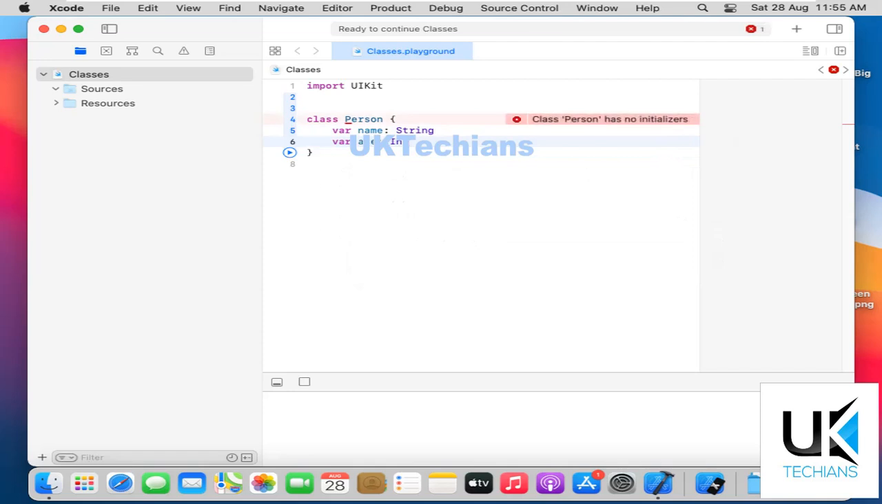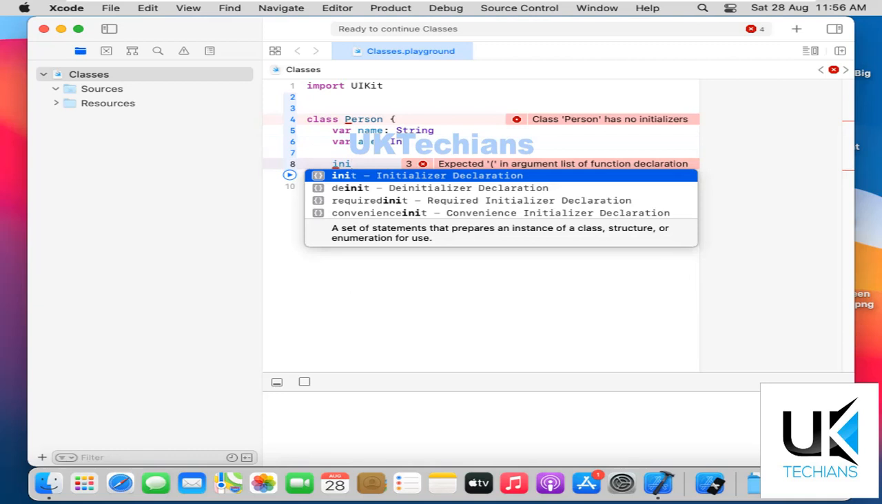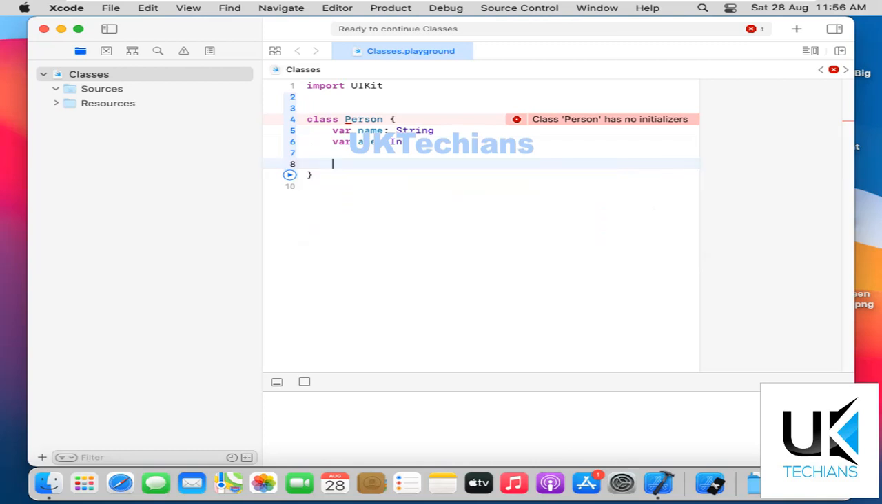So I created here two variables, but the error goes here: class Person has no initializer. In the previous tutorial I initialized variables with default values, but in this tutorial we have to learn about initializers. So what are initializers? Initializers are used to initialize values in the variables that are created in the class. So let's just create an initializer.